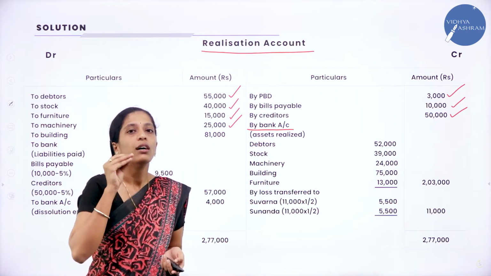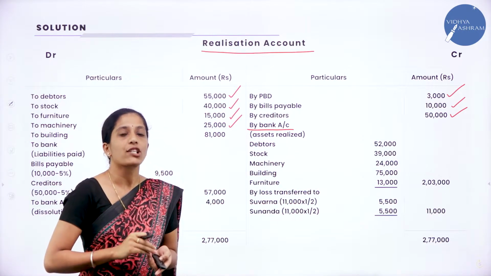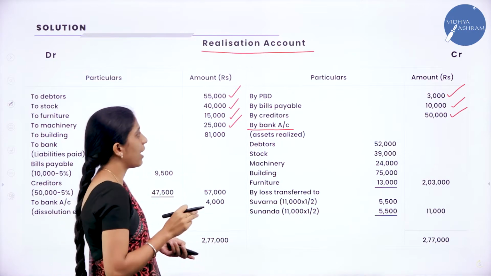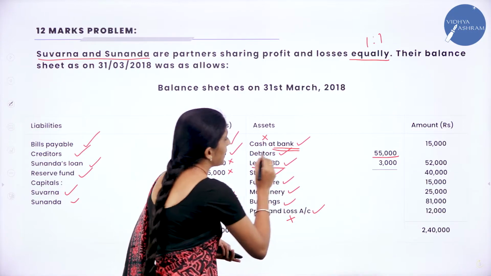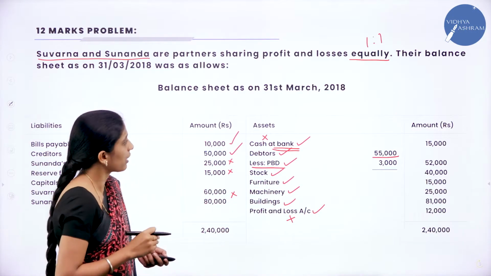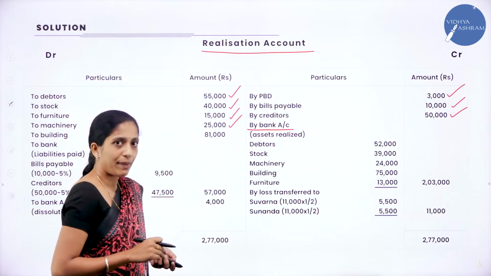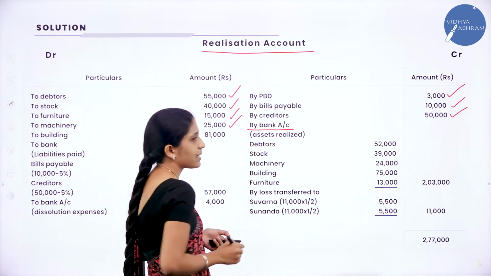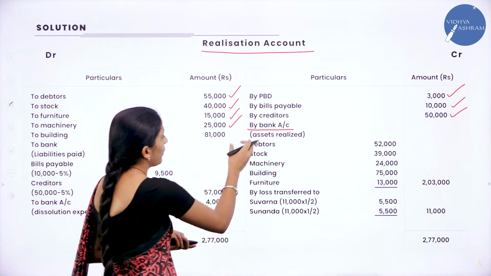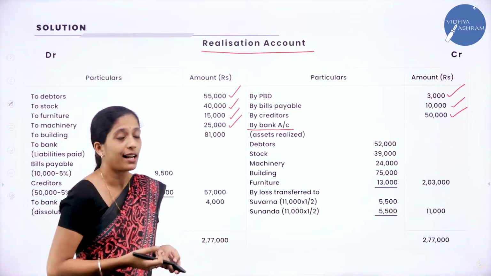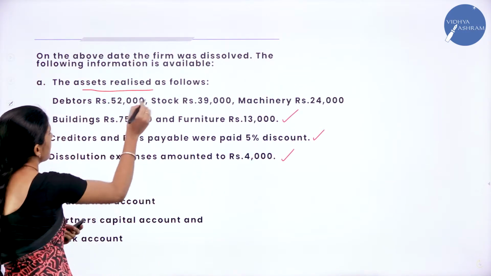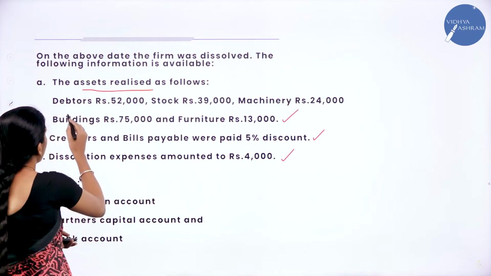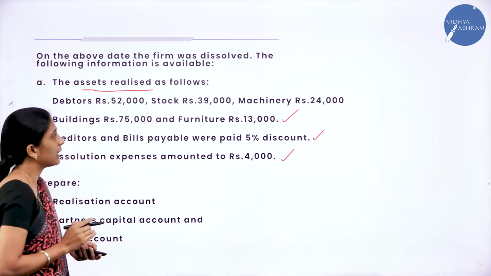And how to identify whether we have to record cash account or bank account? For that we have to see our balance sheet. Here they have given cash at bank. So if it is cash at bank, then we record it as by bank account, and in brackets write assets realized. Now where do we get this information about assets realized? We have to see our adjustments. Here they have given the assets realized as follows. So we will record the same amount that they have given in the adjustment.